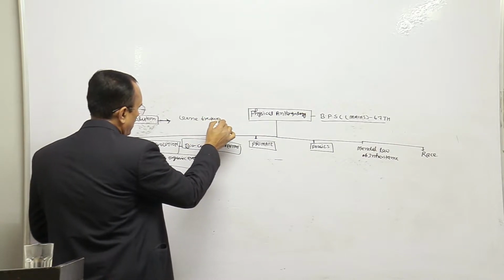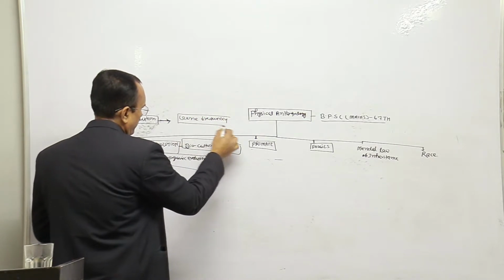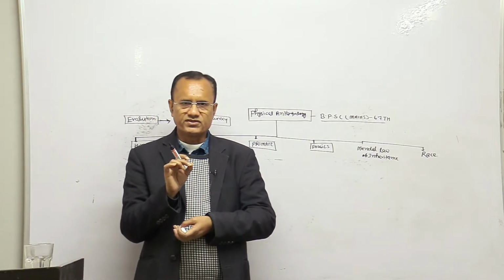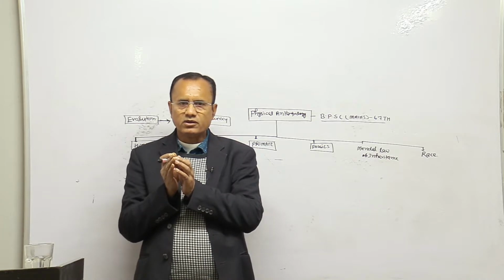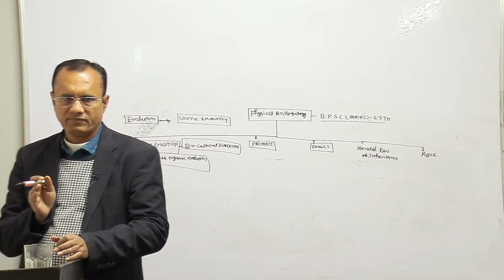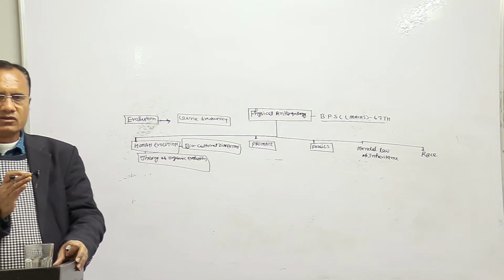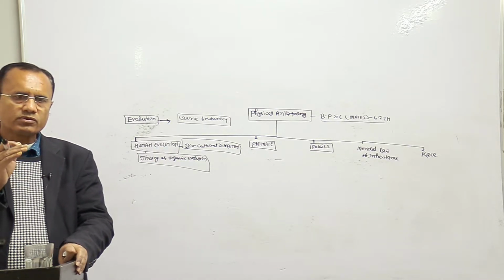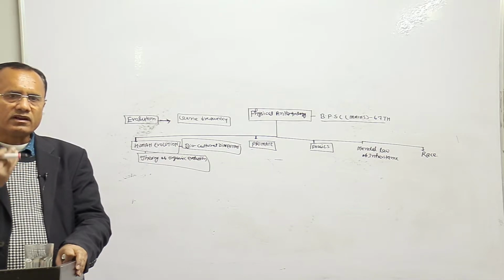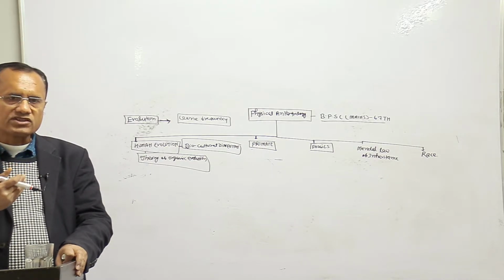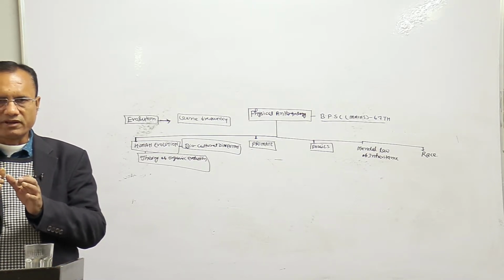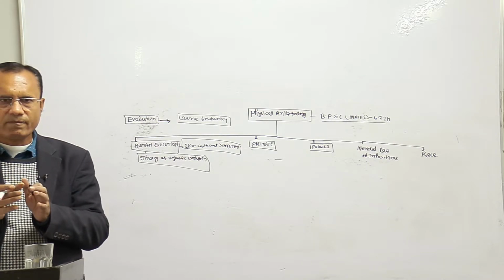Here I use the term gene frequency because human is an organism, right? So in the course of human evolution, there is gradual development of complexity in human structure, human body, human mind, right?